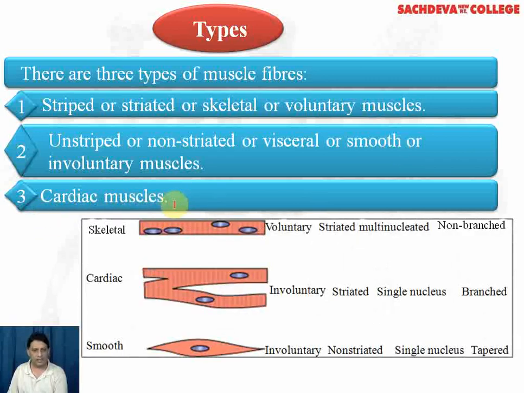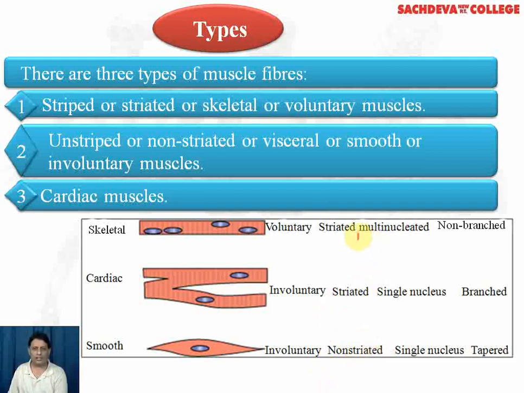In the table you can see a comparison between these three types of muscles: the skeletal, cardiac and smooth. The skeletal are voluntary muscles, cardiac are involuntary, and the smooth again are involuntary. The skeletal are striated, cardiac are also striated, but the smooth are non-striated.